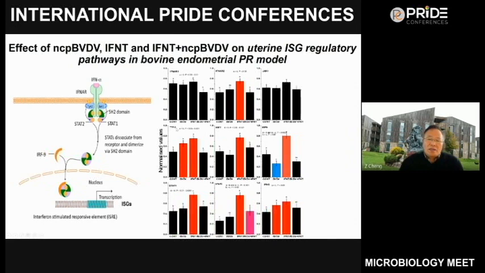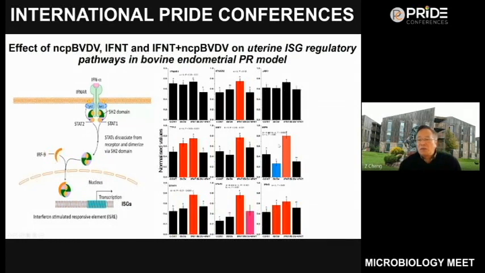But for TYK2, we can find both BVDV and IFNT stimulated the production. But it's interesting that in the BVDV infected cells, the effect of IFNT was inhibited. Here as well, the effect of IFNT was inhibited for IRF7, interferon regulatory factor 7.